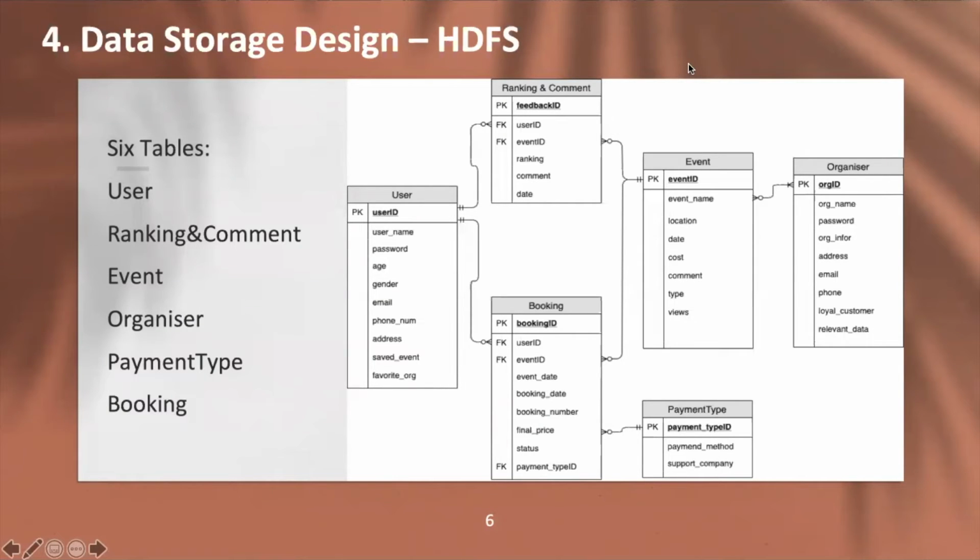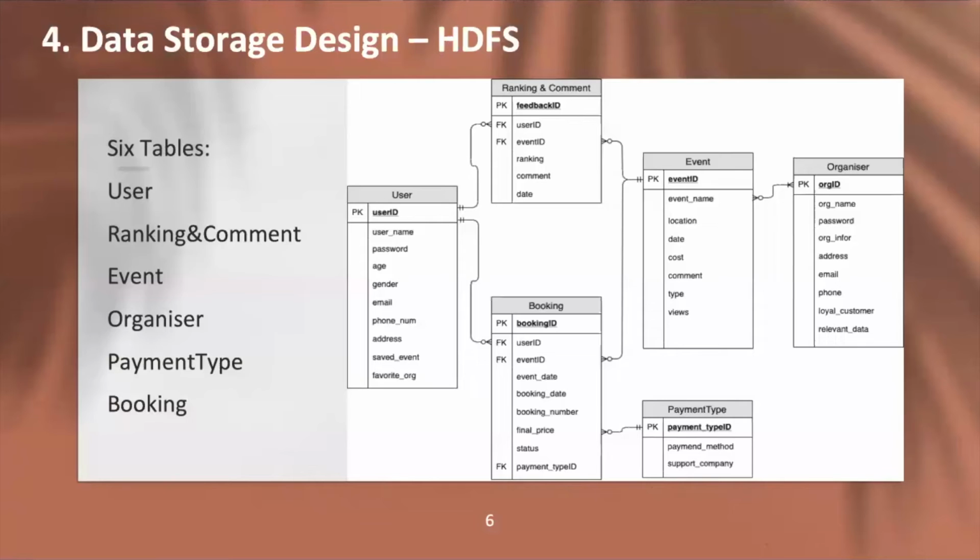For the EventX website, we create a database with 6 tables: users, ranking, comment, event, organizer, payment type, and booking. For the user table, we set the primary key as user ID. For ranking and comment, the primary key is feedback ID, and the foreign keys are user ID and event ID.